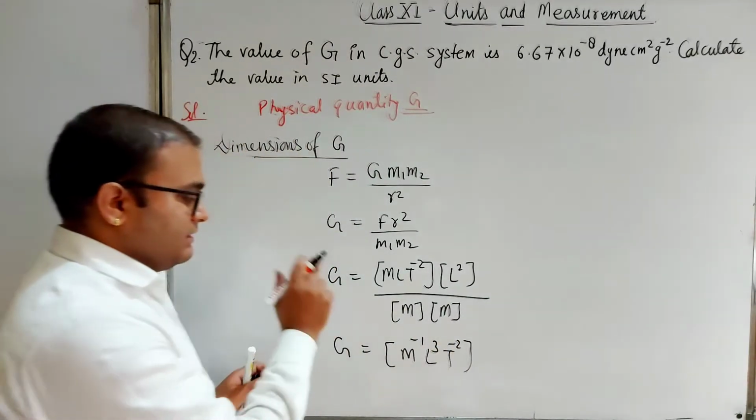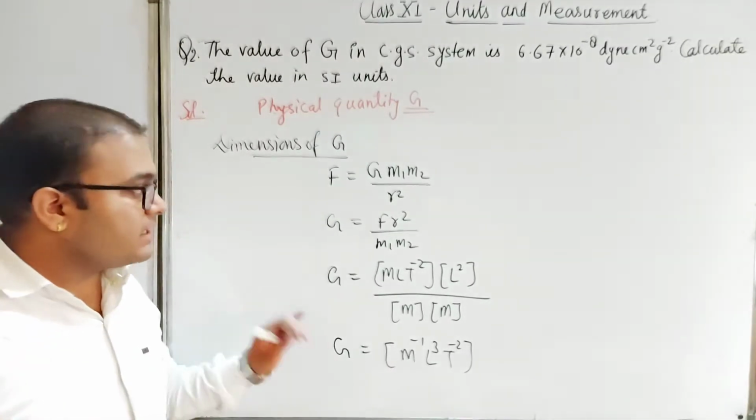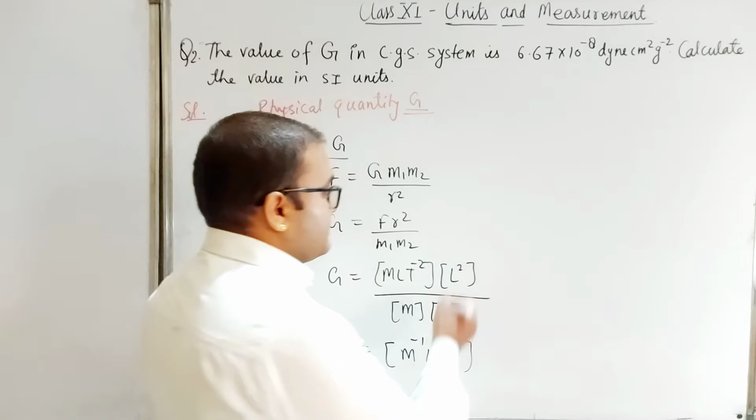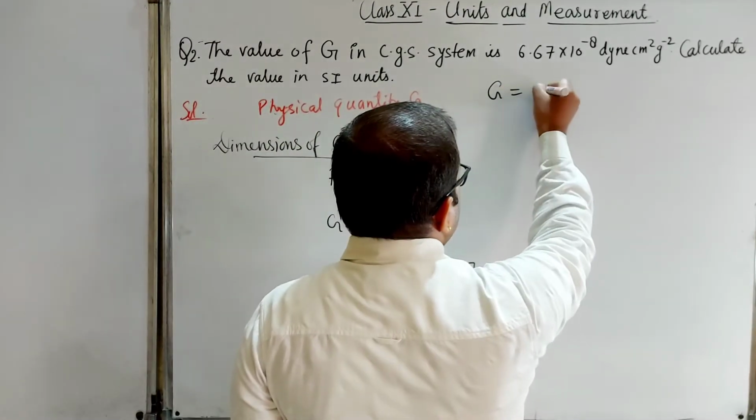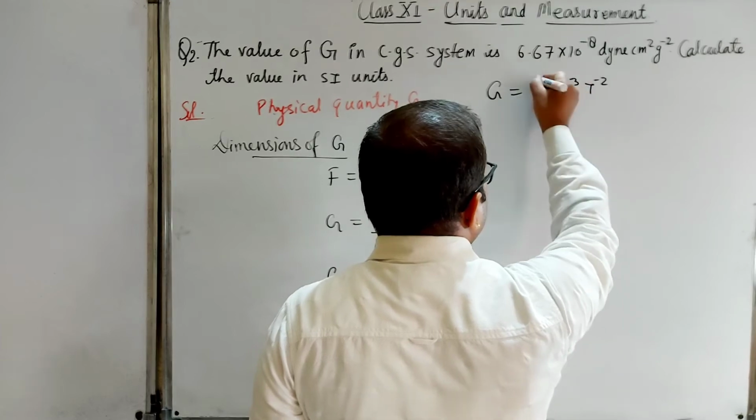We can easily get the dimensions like this. This is the dimension of capital G: M to the power minus 1, L cubed, T to the power minus 2.